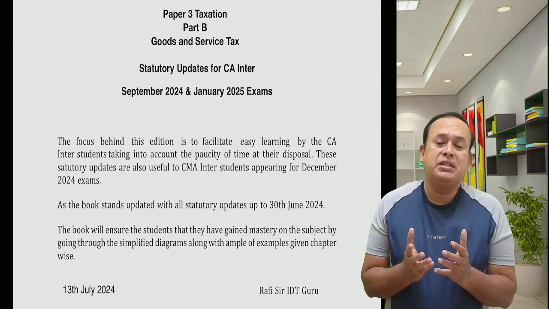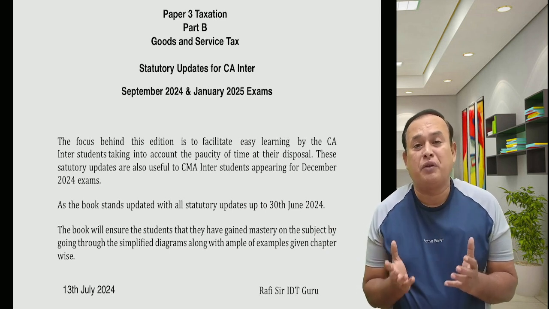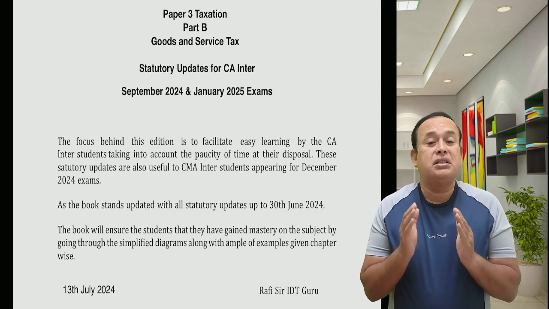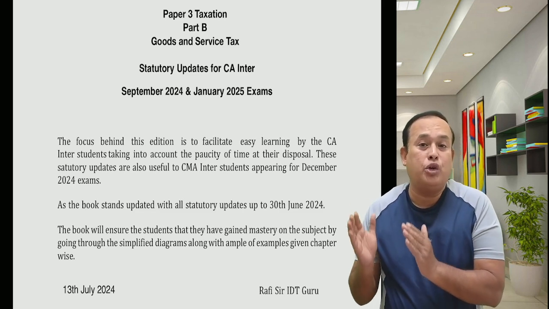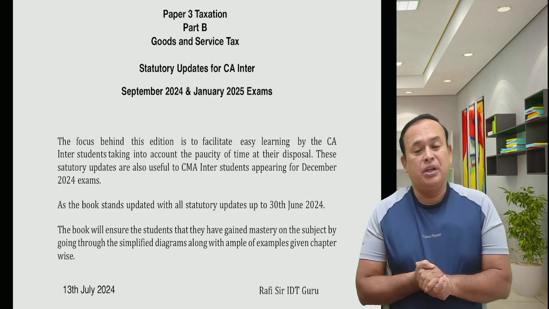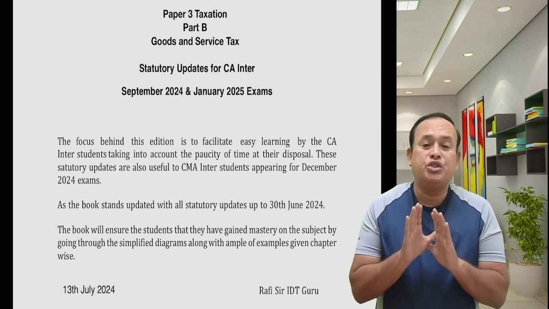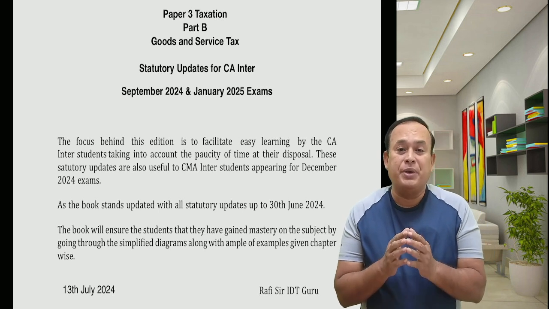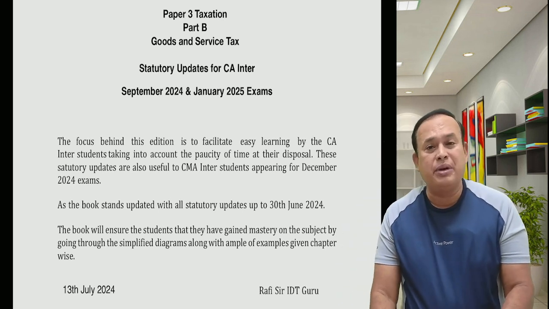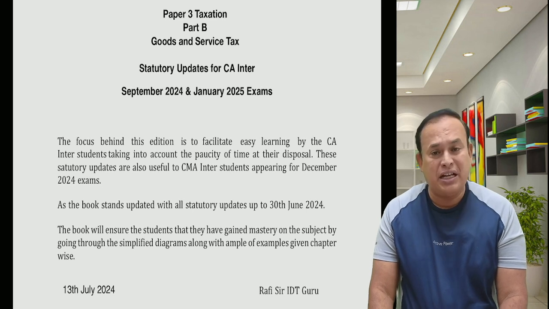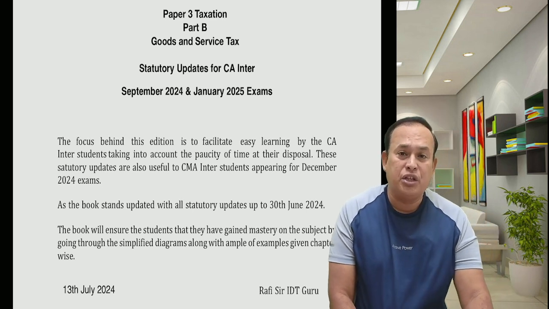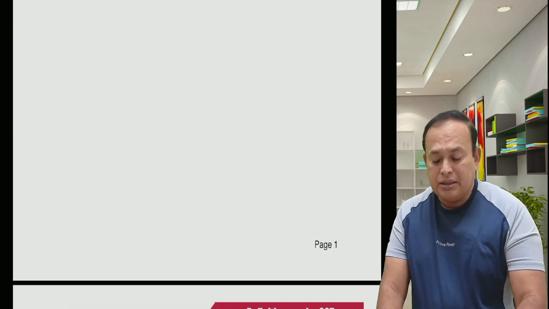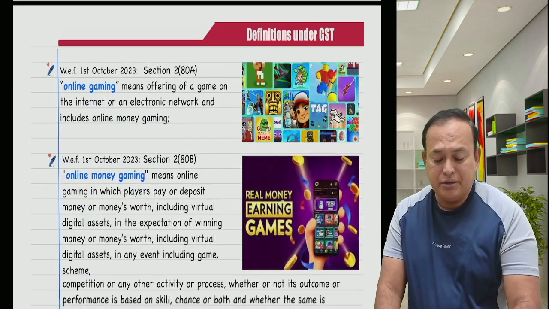Of course, these statutory updates can also be useful for CA Intermediate as well as CMA Intermediate December 2024 examination goers. So now I am referring to you chapter-wise explanation with regard to statutory updates applicable for our CA Intermediate September 2024 as well as the coming January 2025 examination. Let us start with definitions, my dear friends.